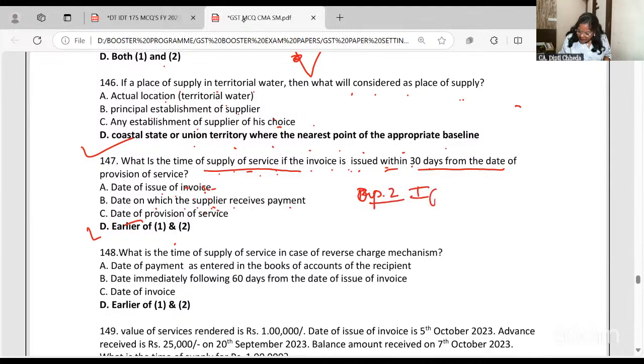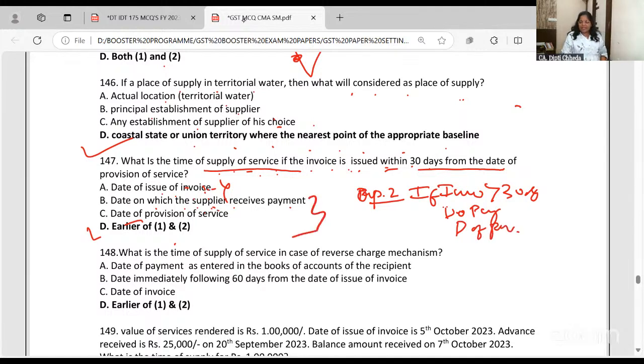Option 2, if invoice is not issued in 30 days, 30 days के बाद option दिया, then date of invoice is not important. Then date of payment or date of provision of service, whichever is earlier. These two, if invoice is not issued. If invoice is issued within 30 days, then date of invoice or date of payment, whichever is earlier. Please remember, it is services.